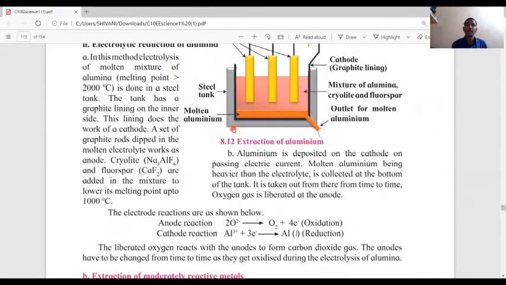Now there is a single outlet present at the bottom of the tank, and we get pure aluminum by this outlet that is present at the bottom.